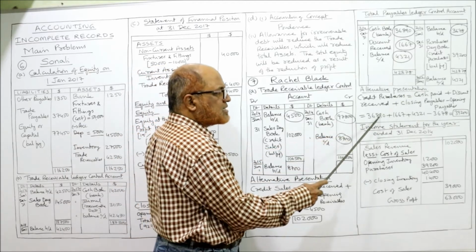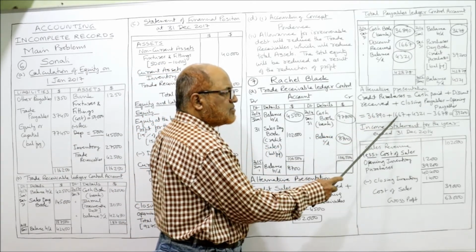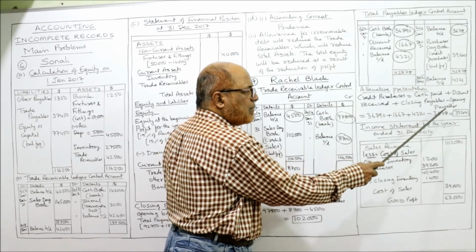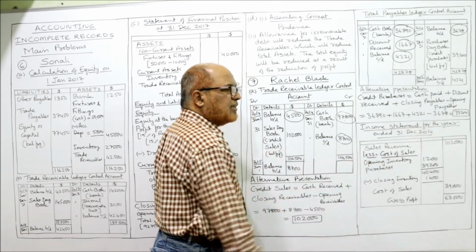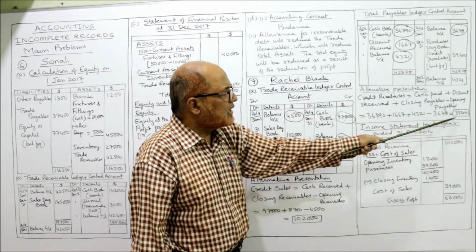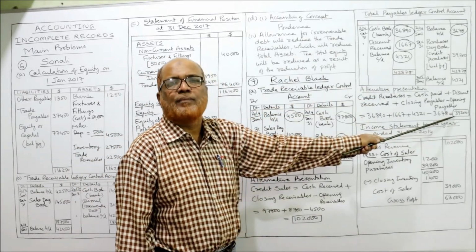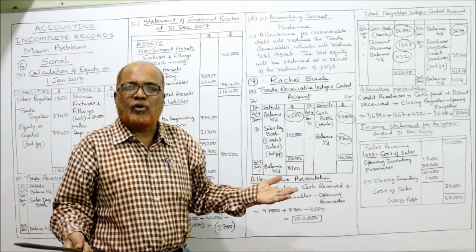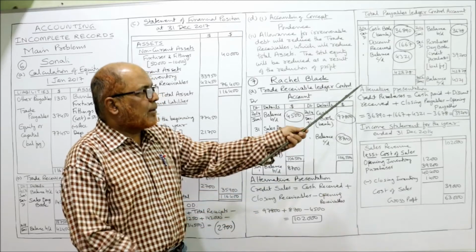Cash paid is 36,890, discount received is 1,667, closing payables are 4,321, opening payables are 3,678: 39,200. Same 39,200 we got in the account and same 39,200 in the equation. So whichever is easier from your point of view, you follow that. You'll get full marks. So A and B completed.